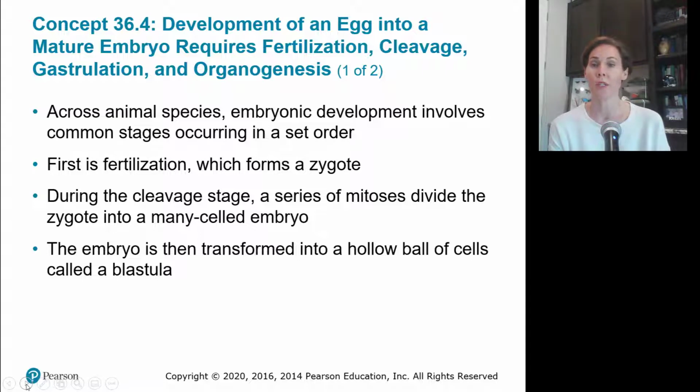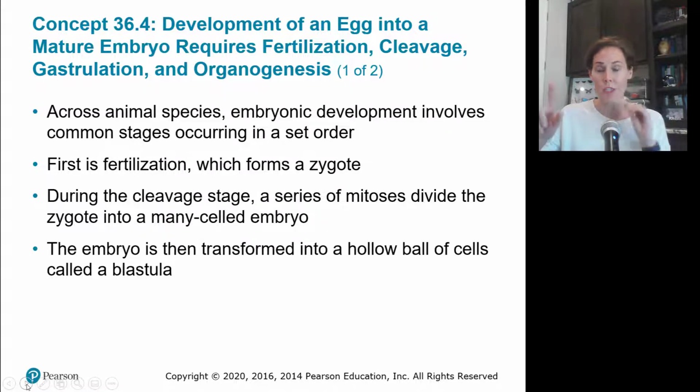Across animal species, embryonic development involves common stages that occur in a very set order. The very first is always fertilization. Fertilization results in a zygote. Then there's a cleavage stage, where that zygote divides mitotically into a many-celled embryo. That embryo becomes a hollow ball of cells that's then called a blastula.